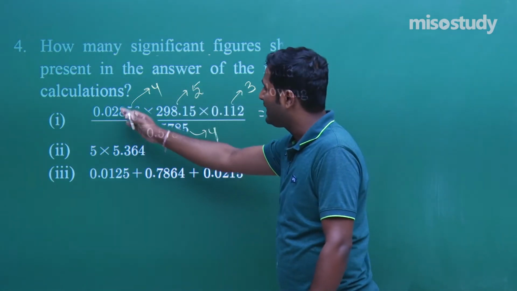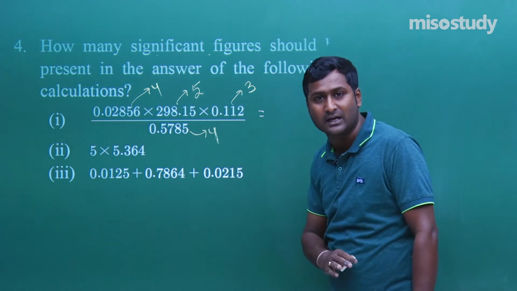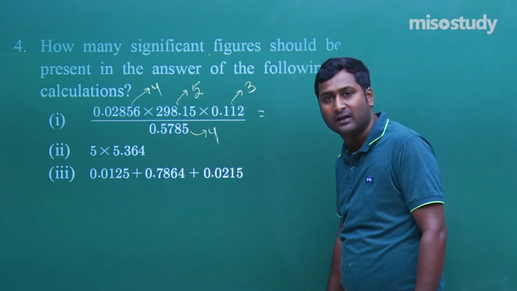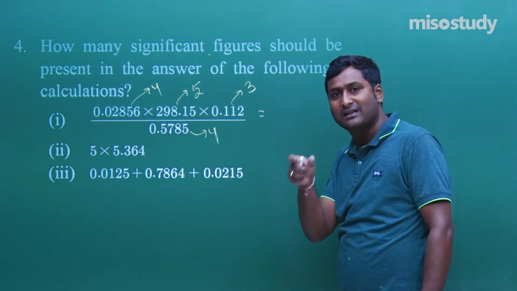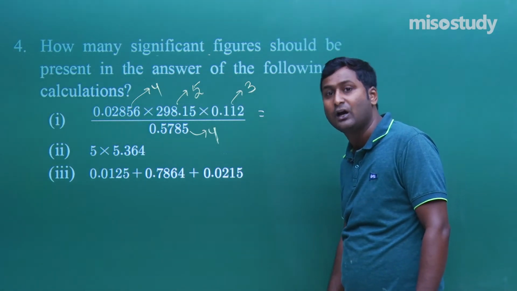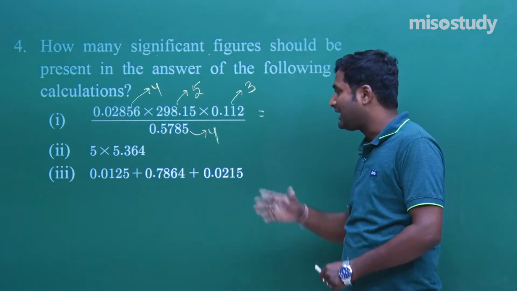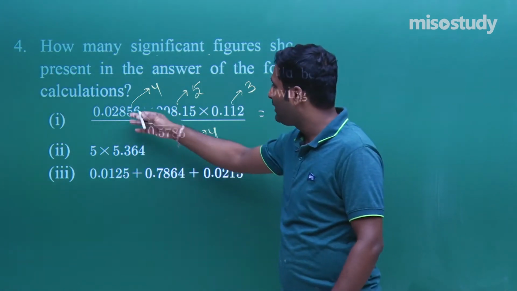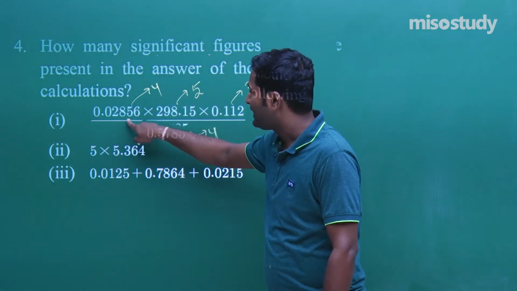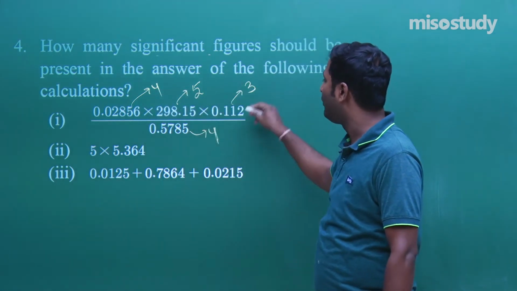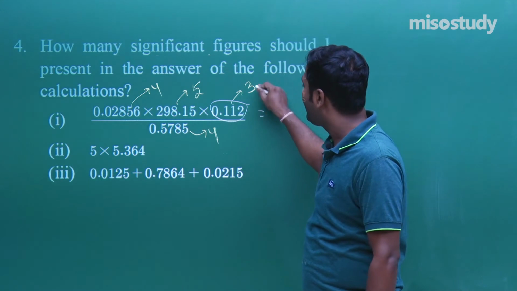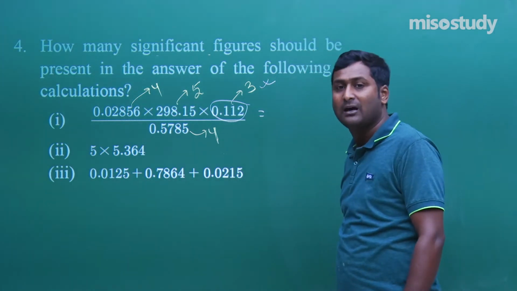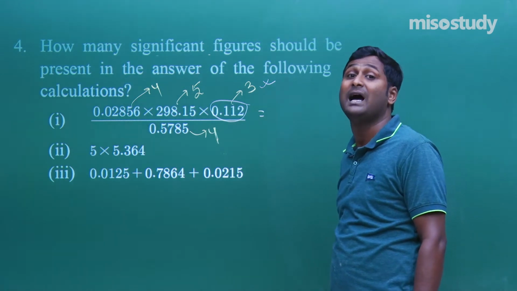As we know, if there is a multiplication and division, then what will happen? Count the number of significant figures. The data which contains the least number of significant figures decides the answer, that is the answer will contain that much amount of significant figures. The data contain 4, 5, 3 and 4, but this one contains only 3 significant figures, so it will influence the number of significant figures of the answer.